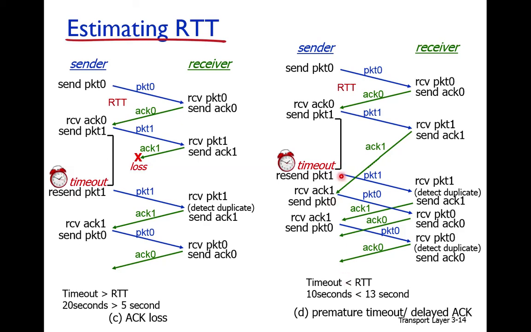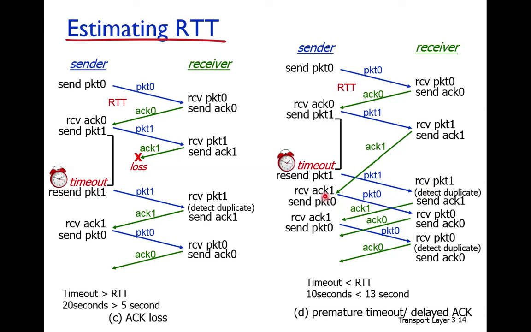Furthermore, when packet 1 is retransmitted, it is received as a duplicate. The receiver identifies through the sequence number that packet 1 was already received, so it is discarded, meaning it is not delivered to the application. However, the receiver still sends the acknowledgement.